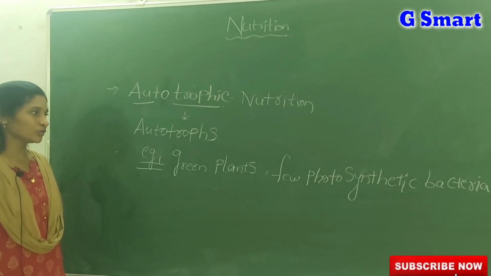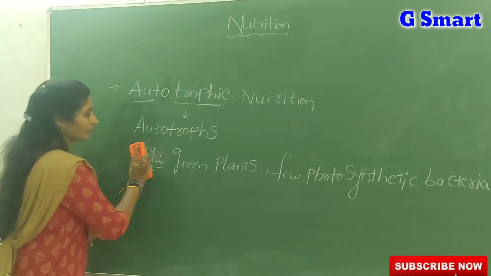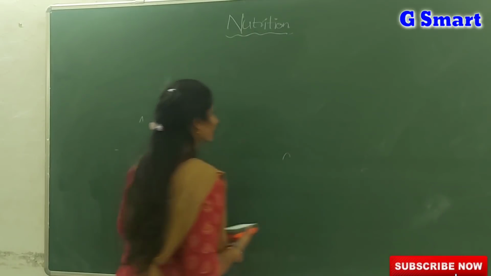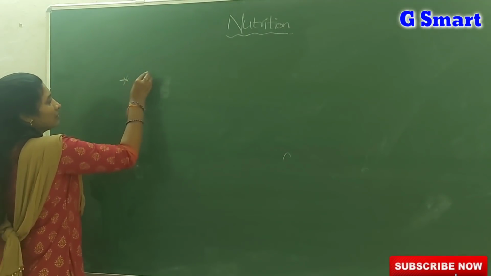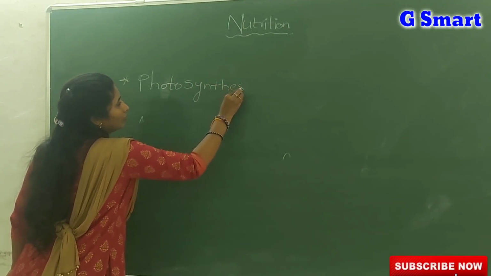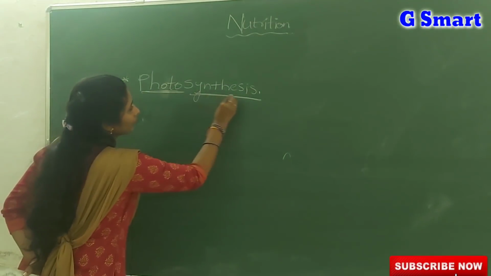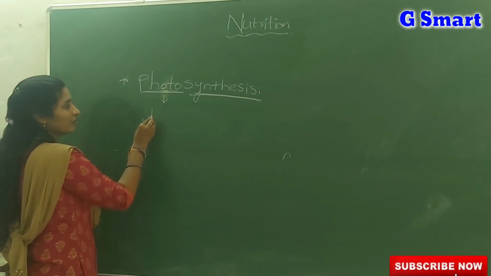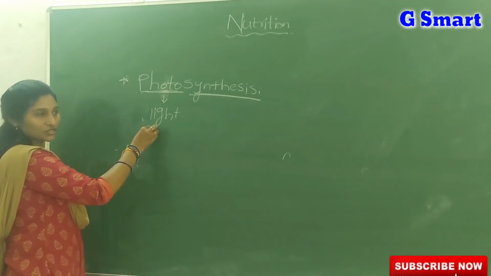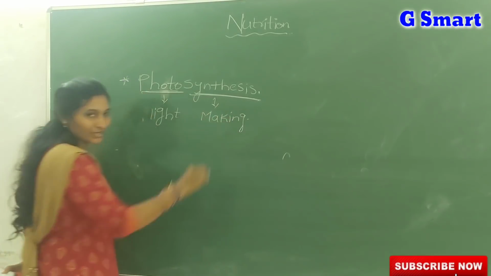How are green plants able to become autotrophs? Which process makes green plants autotrophs? From previous classes you studied that very familiar process known as photosynthesis. In biology, every term has a meaning. The term photo refers to light, like when you capture photos in the presence of light. Synthesis means making or preparing.